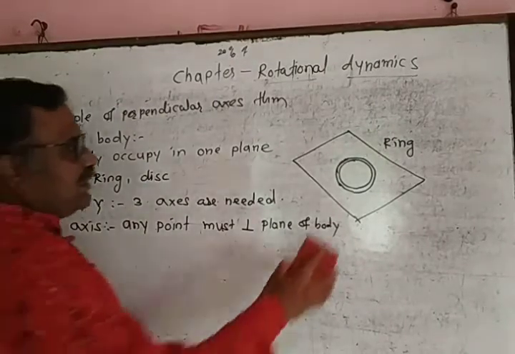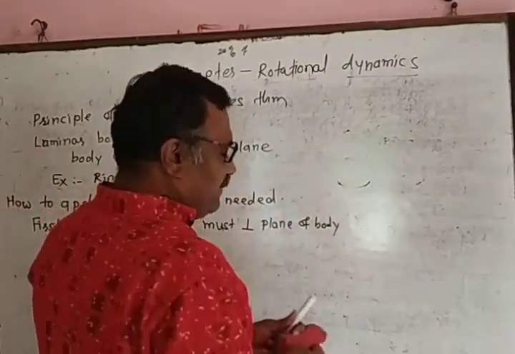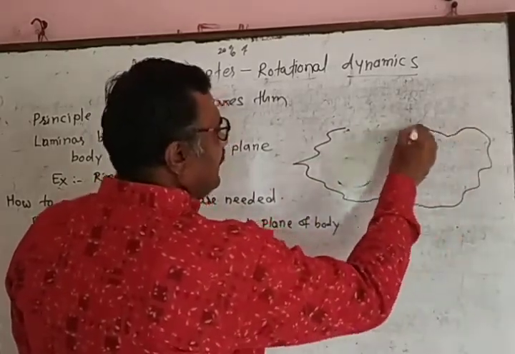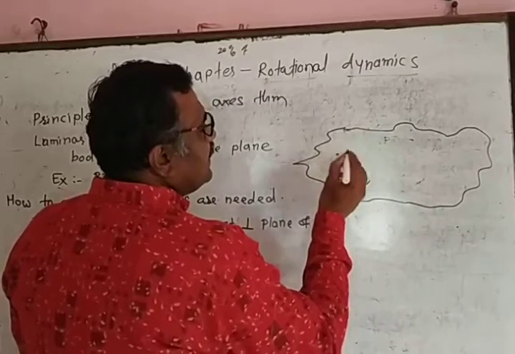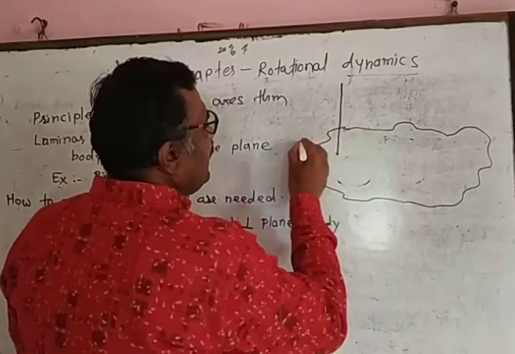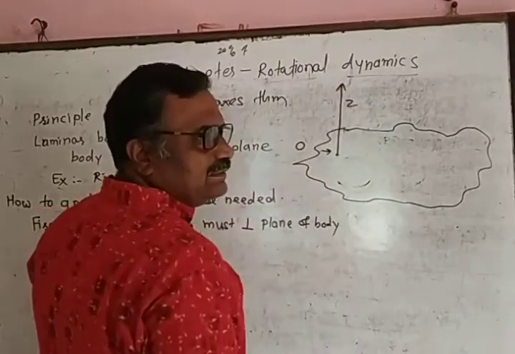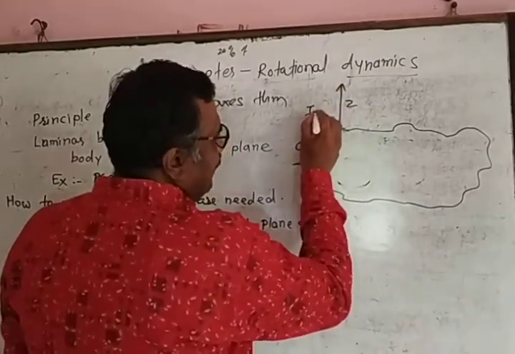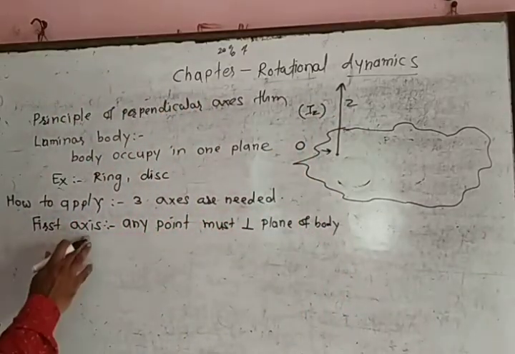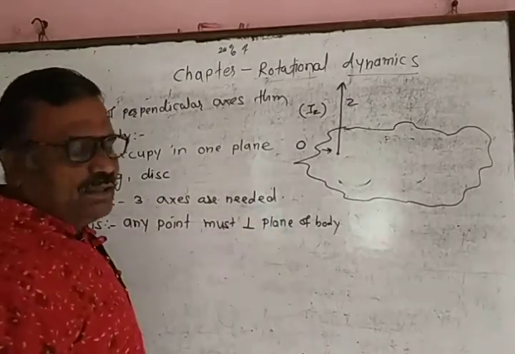Now we draw figure. Suppose this is laminar body of any shape. Now let us consider one axis passes through any point O. We call this axis as z-axis, and moment of inertia about this axis is denoted by Iz. Suppose first axis passes through any point and it is perpendicular to the plane of body.